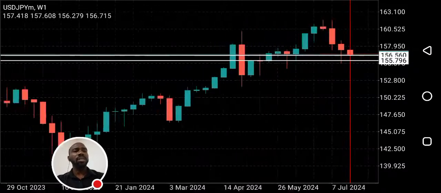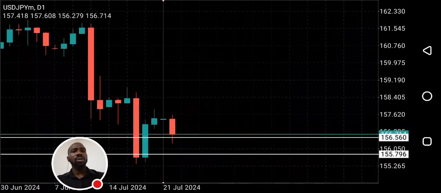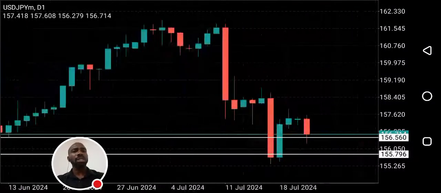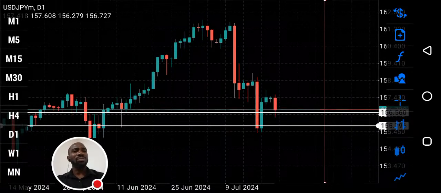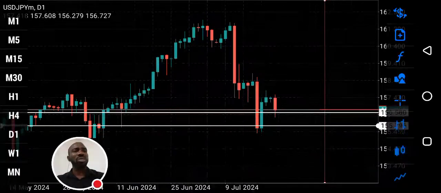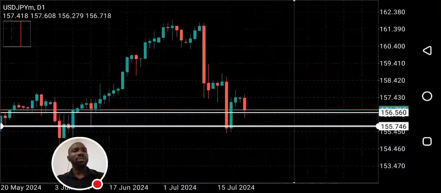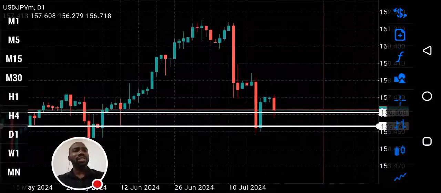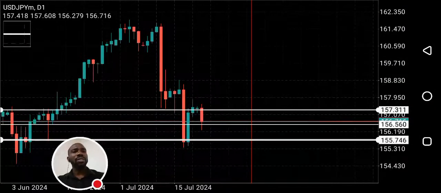Let's see the pattern on the daily time frame. Okay, so you can see on the daily time frame, the pattern we have here is not a strong bullish pattern, not a valid one. So after today's candle closes, a resistance level will be created.